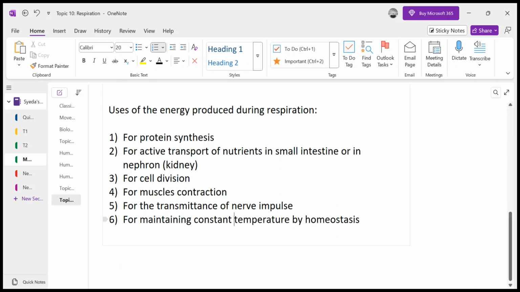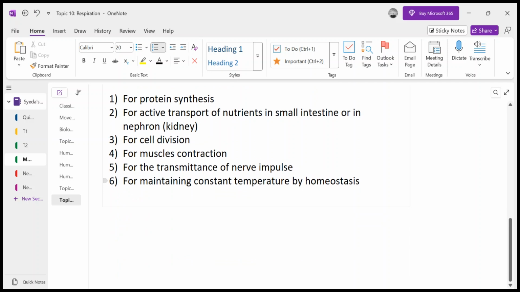Now, we must know what are the two types of respiration. This is not seven, this is six, right? So the types of respiration. Now we have two types of respiration, right? Number one is aerobic respiration, and number two is anaerobic respiration.